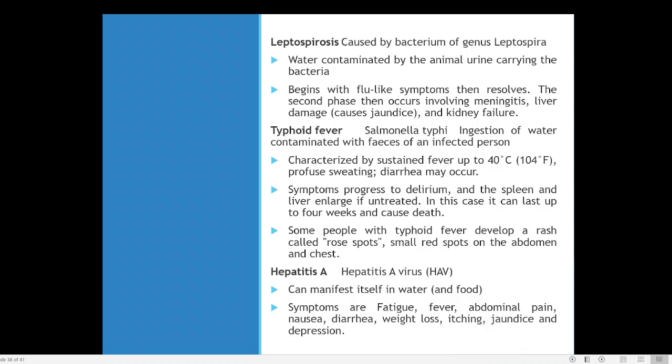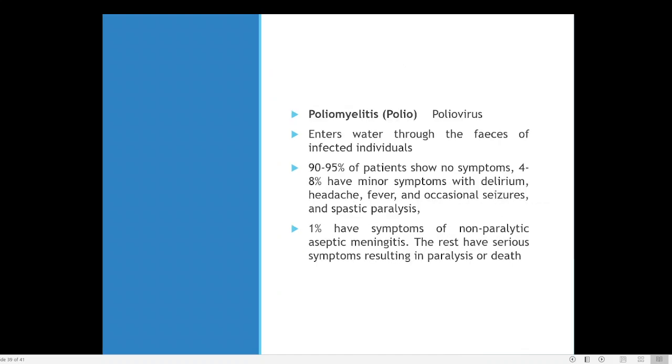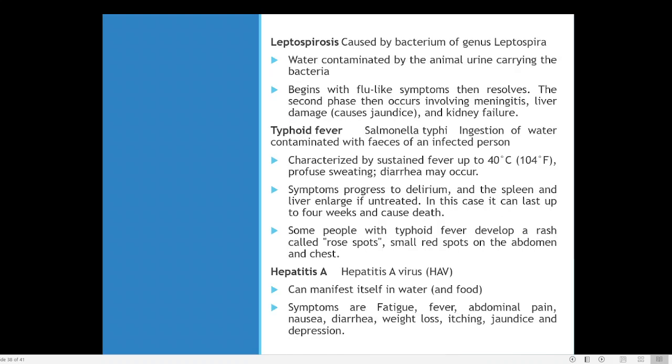Then in the case of typhoid fever, rose spots or red spots on the abdomen and chest may be present. That is a characteristic feature of typhoid by which we can easily distinguish it from other types of fever. So the presence of rose spots or red spots on your body can be a sign that the person is having typhoid. It is also a waterborne disease.